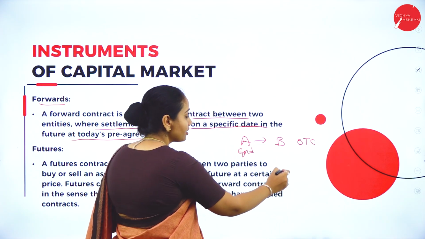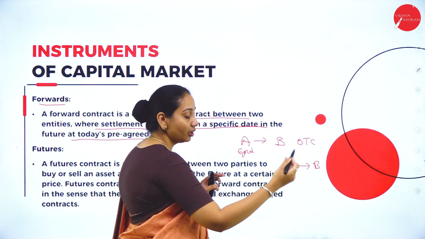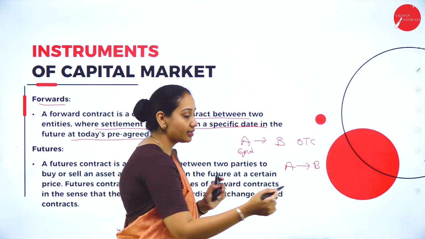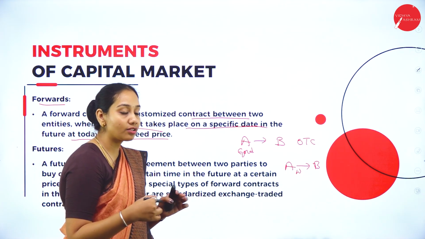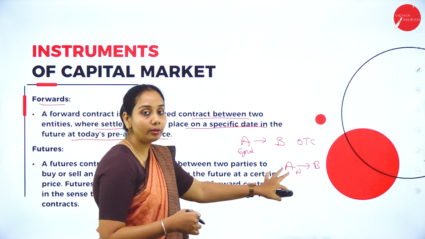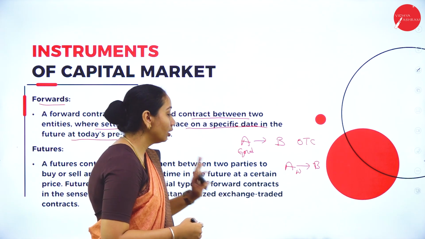Here again I'll take a person A and a person B. A is selling any kind of asset. We'll take an example like wheat. He's going to sell some wheat bags to person B at a predetermined price and a predetermined date. That is called futures.